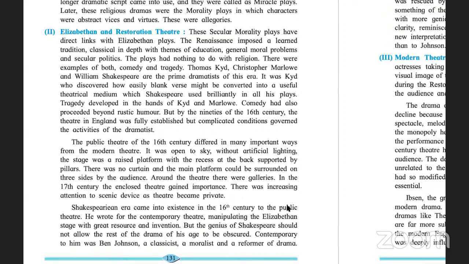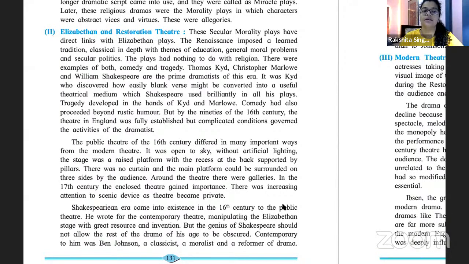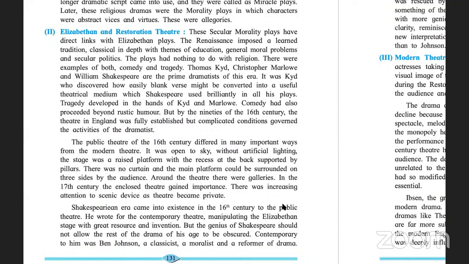Those secular morality plays have a direct link to the Elizabethan play. The Renaissance imposed a learned classical tradition to debate themes of education, moral problems, and secular politics.